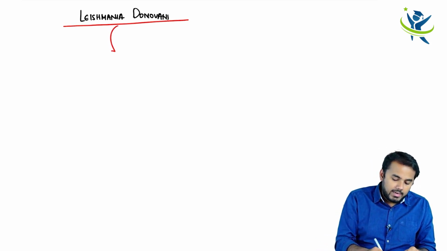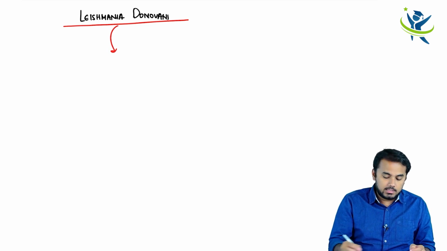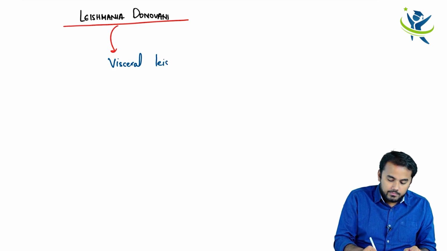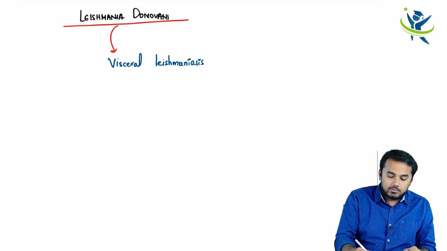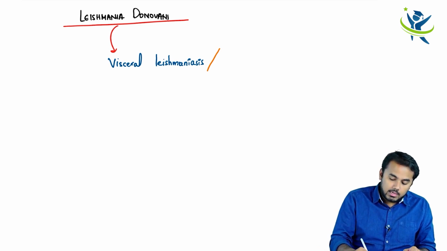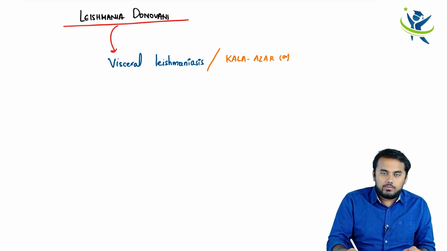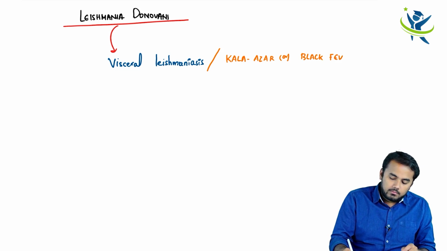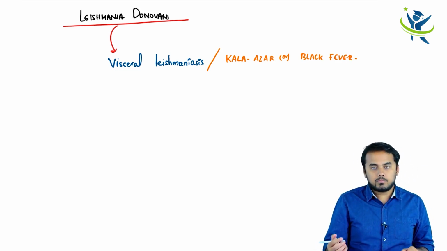So obviously all of you know Leishmania causes Leishmaniasis. And what type of Leishmaniasis? I told you it mainly affects the visceral systems. That is the reason why it is causing Visceral Leishmaniasis. Can anyone tell what is the other name for this Visceral Leishmaniasis? It is also called Kala-azar. And all of you know this is black fever. Black fever or Kala-azar, right?